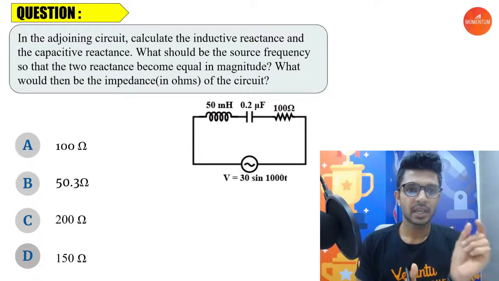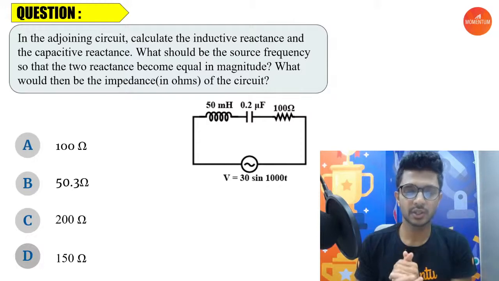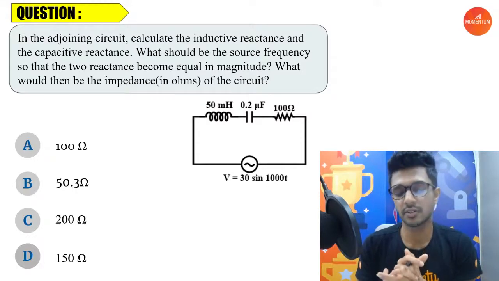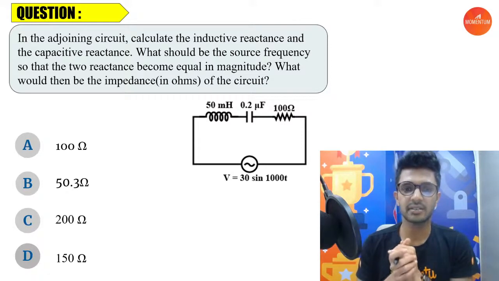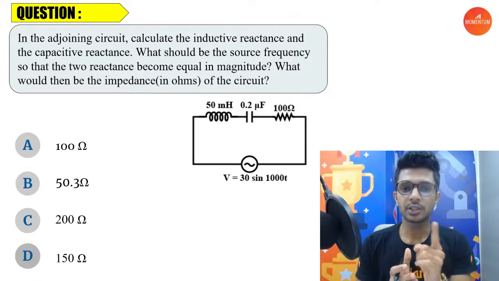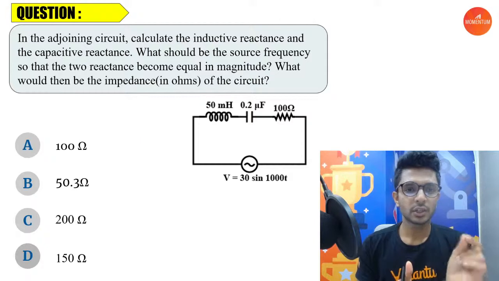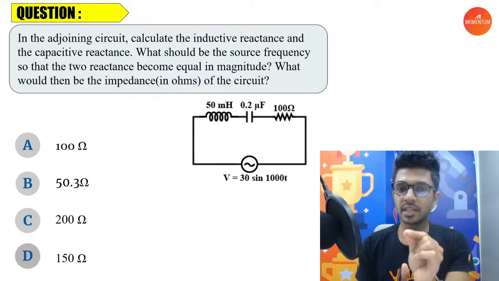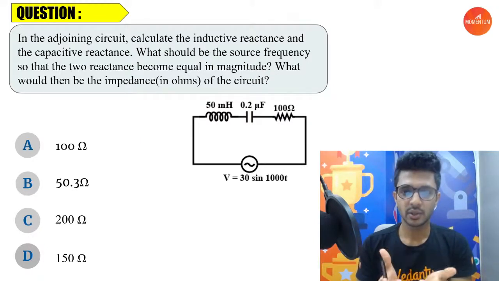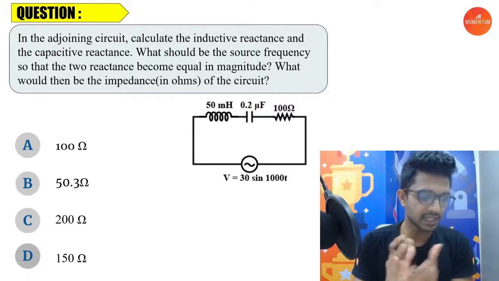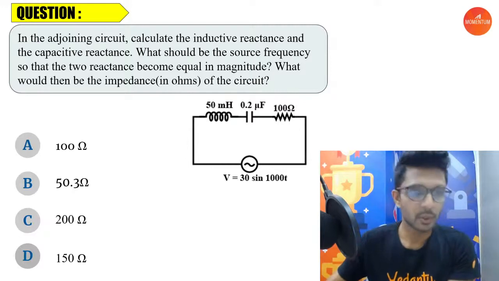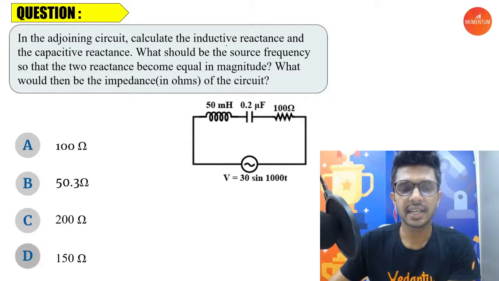Here we go. In the adjoining circuit, you have the figure of the circuit here. Calculate the inductive reactance and the capacitive reactance. What should be the source frequency so that the two reactances become equal in magnitude? And what would be the impedance of the circuit? So let's start with the first part. Calculate the inductive reactance and the capacitive reactance.